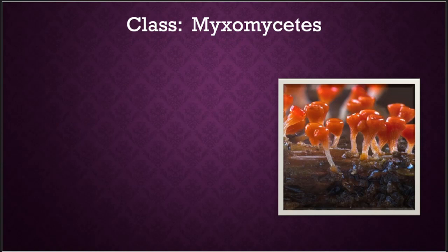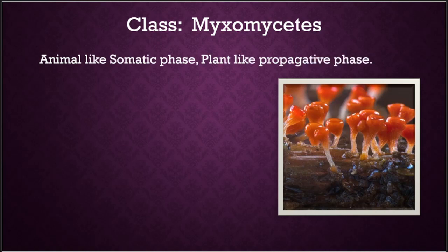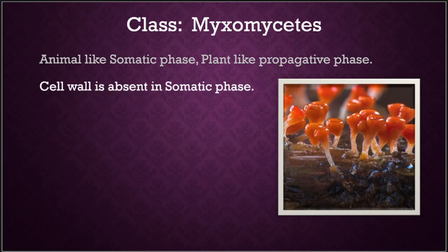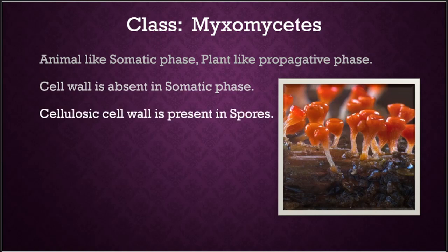And what are the characteristics of Myxomycetes? Myxomycetes are commonly called slime molds, and they have an animal-like somatic phase and a plant-like propagative phase. So they are lineages in between animal and plant. A cell wall is absent in the somatic phase, and a cellulosic cell wall is present in spores.